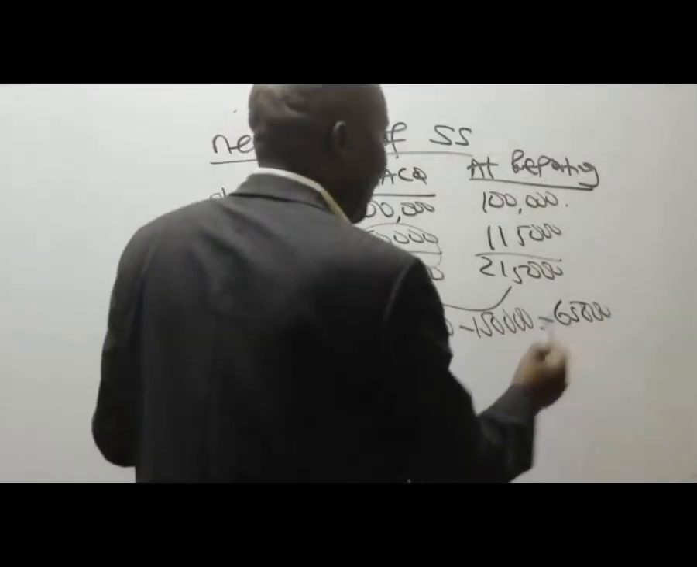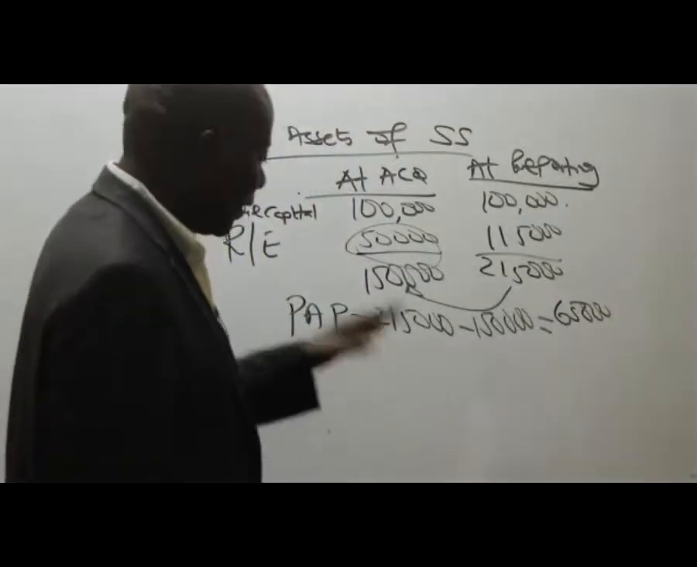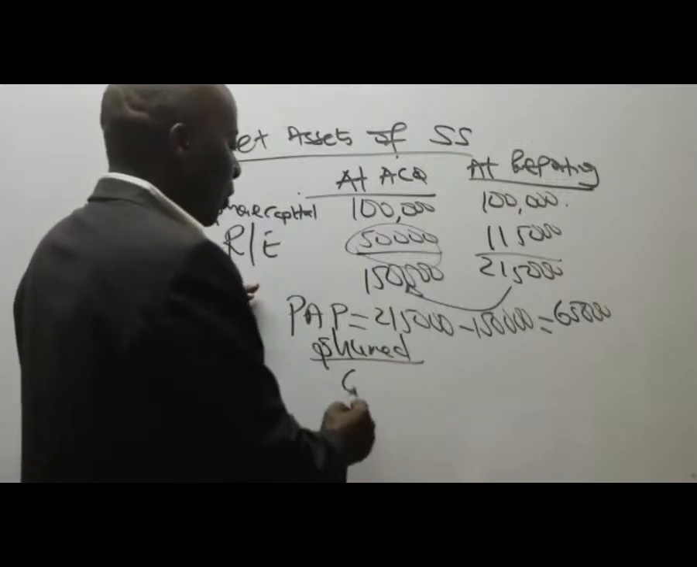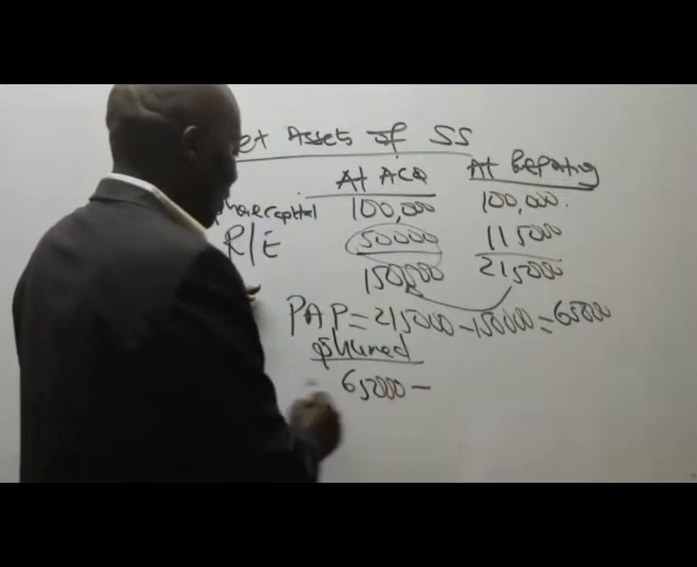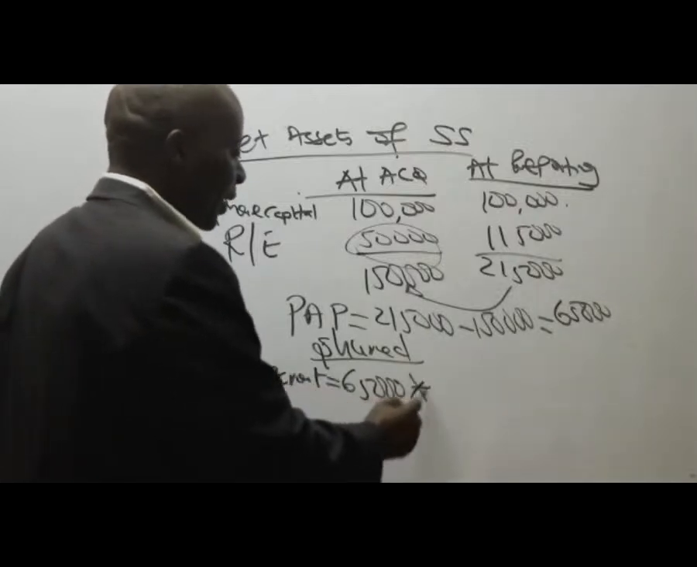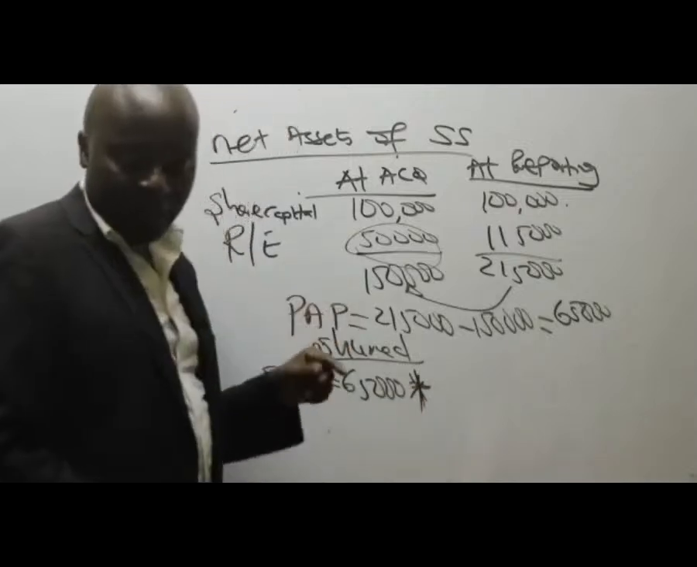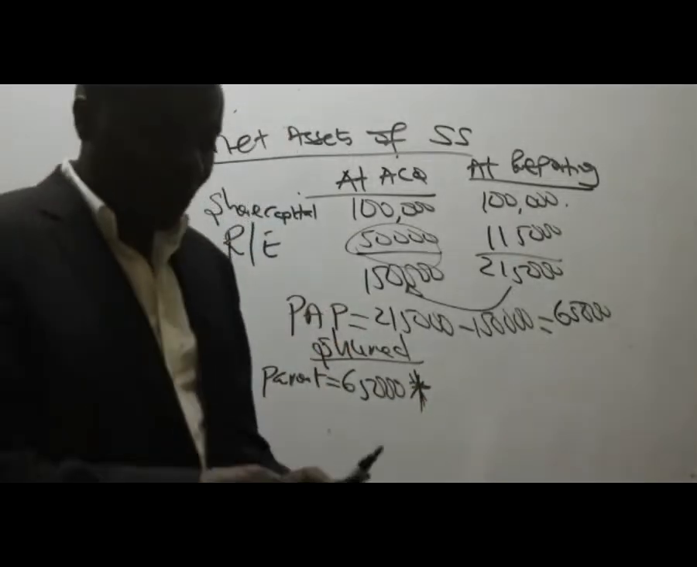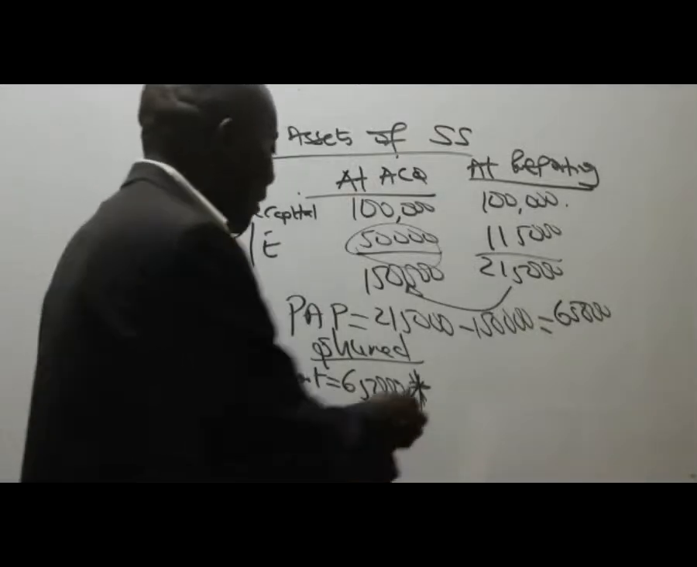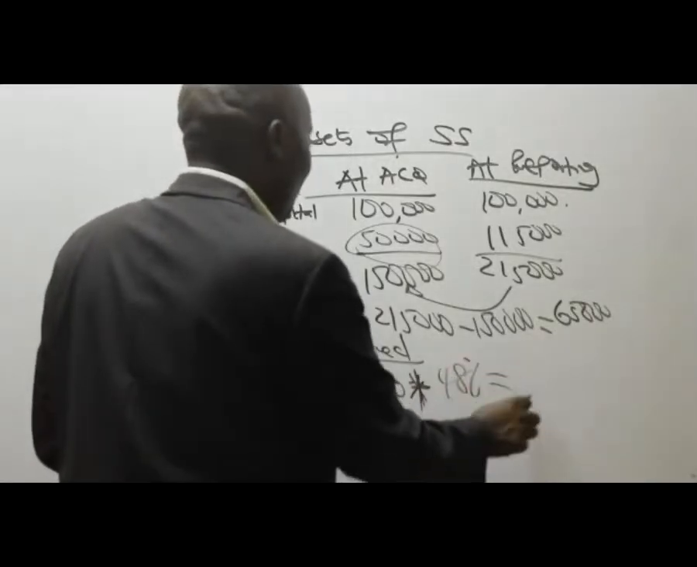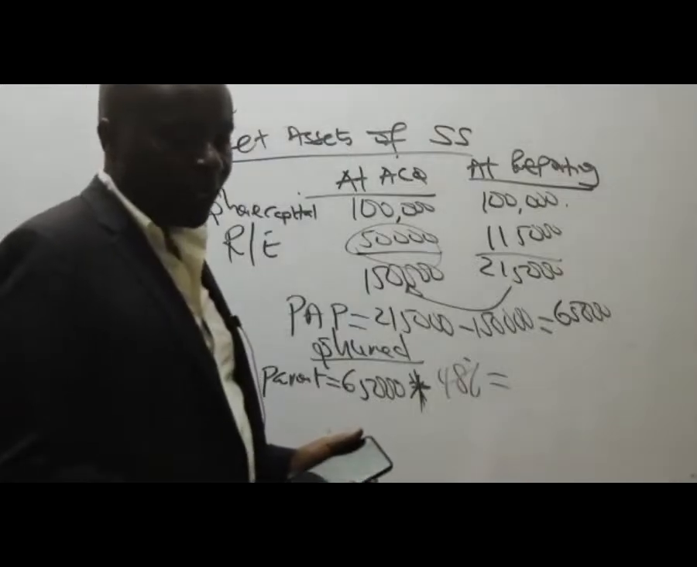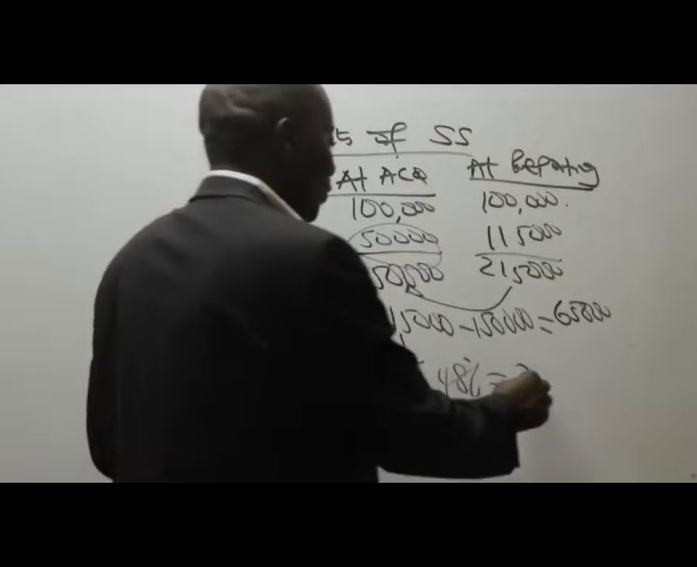So please go ahead and share this 65,000. Shared as follows. So we have 65,000. The parent will be 65,000 times what percentage? You remember the SS percentages. Who remembers? 48%. So the parent takes home 48%. Please give me this answer. 65,000 times 0.48 gives me what figure? 31,200. Thank you very much.